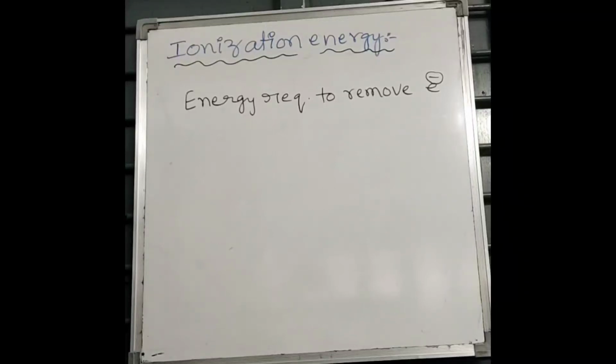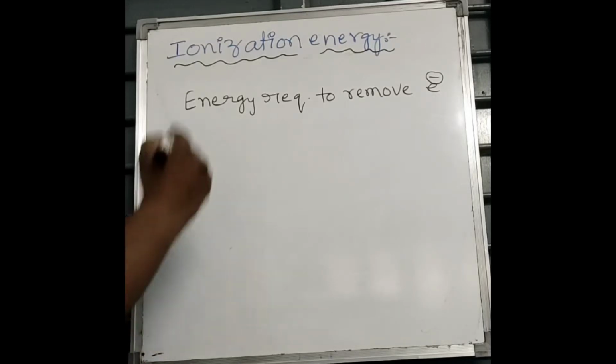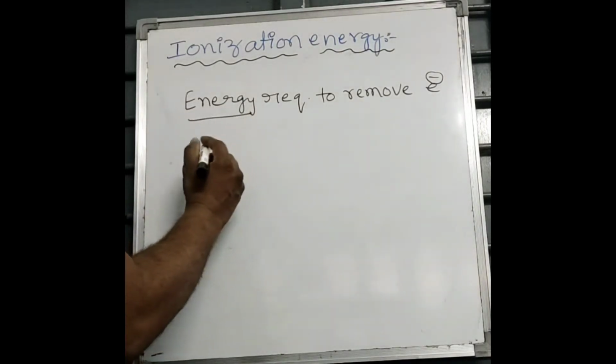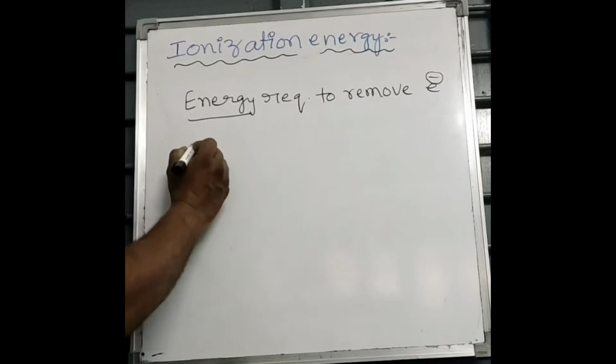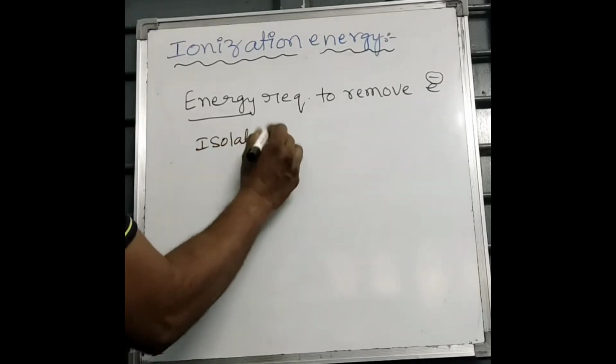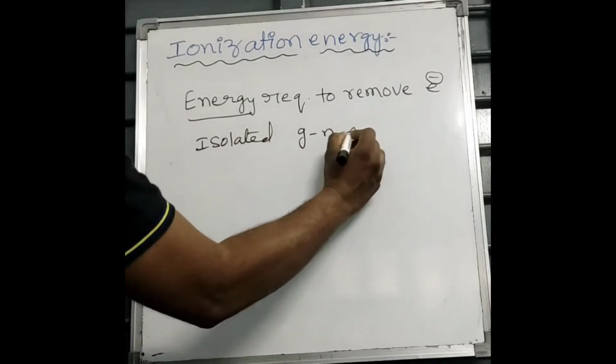Hi everyone, in this video I want to tell you about ionization energy. The meaning of ionization energy is the minimum amount of energy required to remove an electron from an isolated gaseous neutral atom. Isolated gaseous neutral atom.